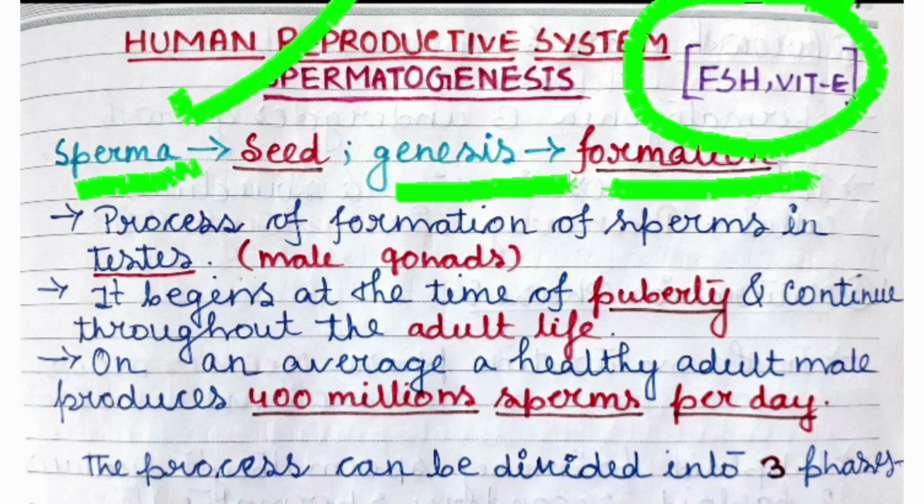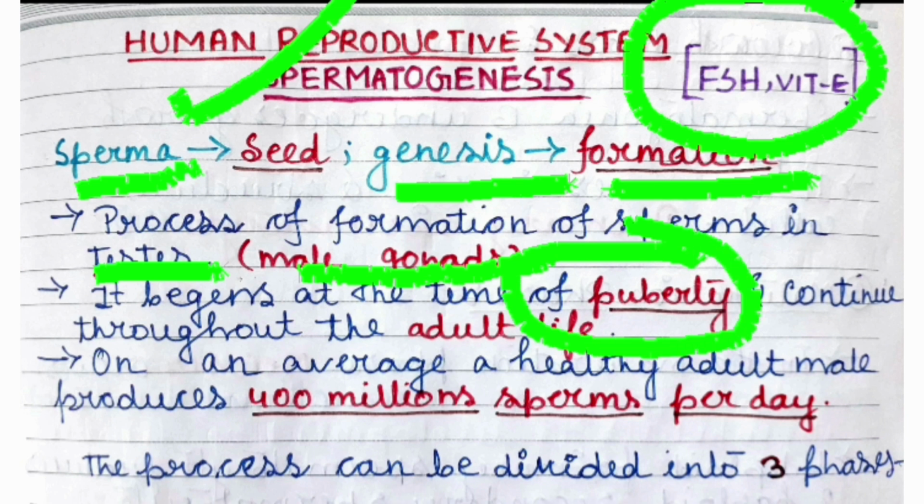And this process of the formation of sperm occurs in the testes. Testis is the male gonad. The process of spermatogenesis begins at the time of puberty and continues uninterrupted till death, although a slight decrease can be seen in the quantity of produced sperm with increase of age. A healthy adult male can produce 400 million sperms per day.